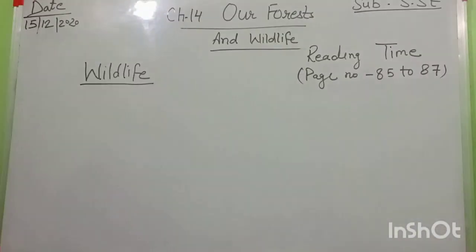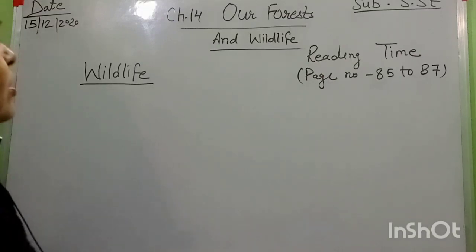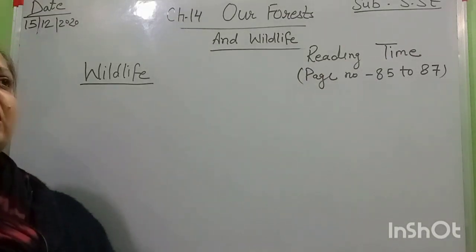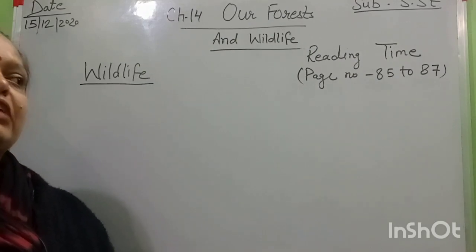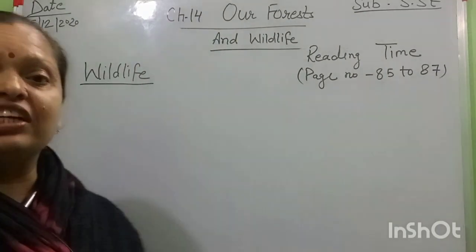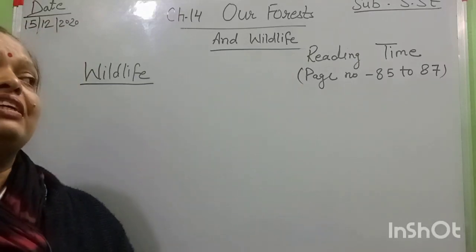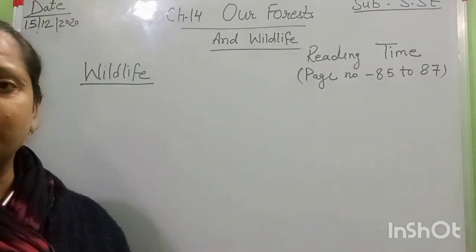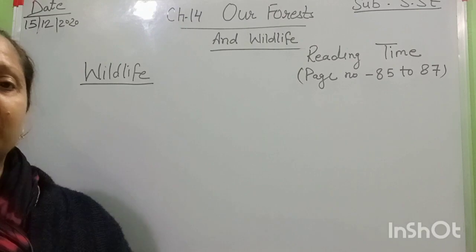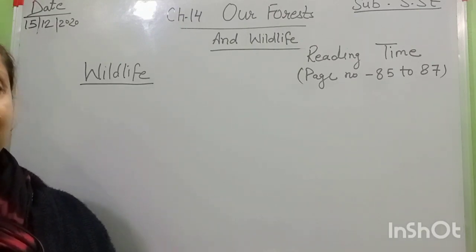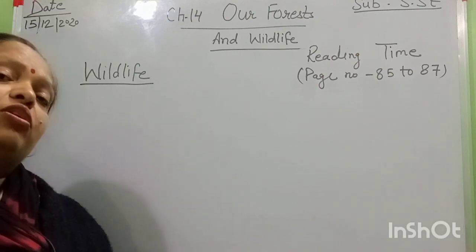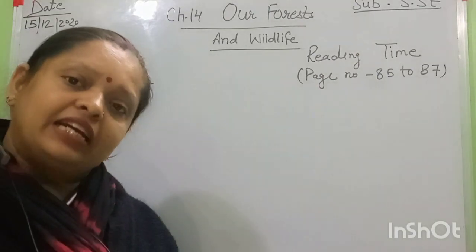Okay students, what is the meaning of wildlife? First I am going to tell you what wild animals are. Wild animals are animals that live in the jungle, animals that are undomesticated, like rhino, tiger, elephant. They live in the jungle. Those animals are called wild animals.